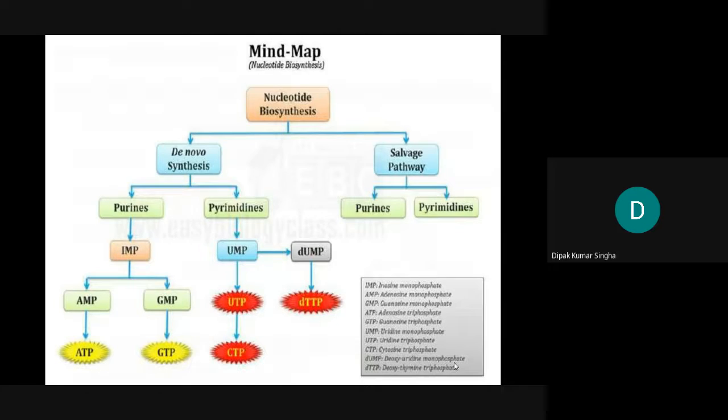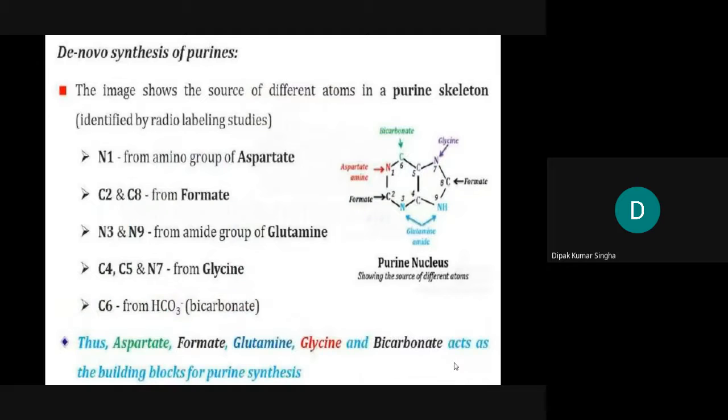Okay, but what are the pathways? Let's discuss later on. First, de novo synthesis: N1 is coming from aspartate, C2 and C8 from formate, N3 and N9 from glutamine, C4, C5 and N7 coming from glycine, and C6 coming from bicarbonate. Thus aspartate, formate, glutamine, glycine and bicarbonate act as building blocks for the purine synthesis.